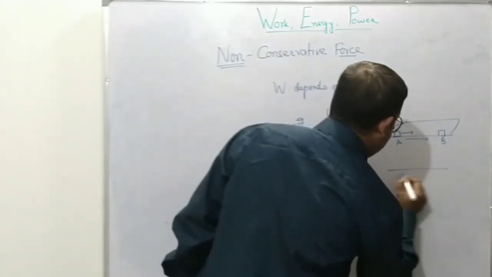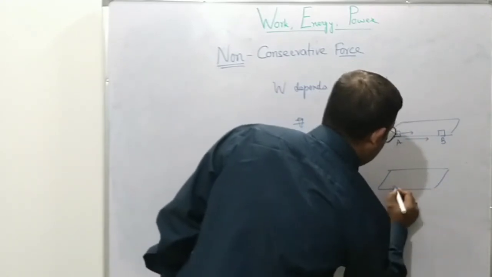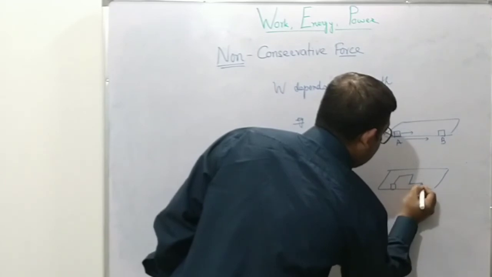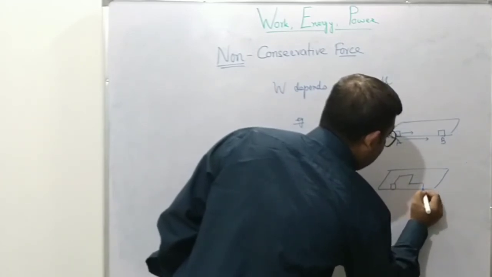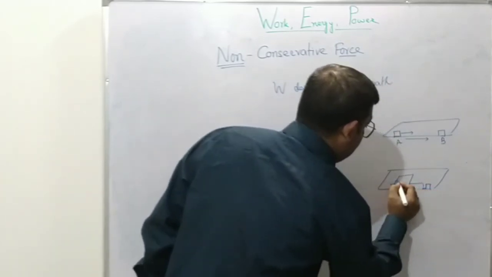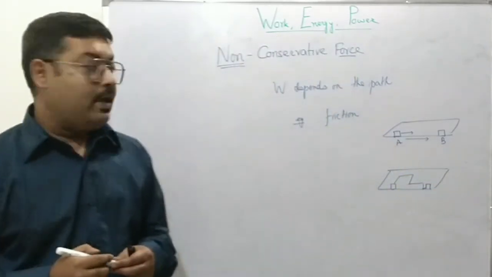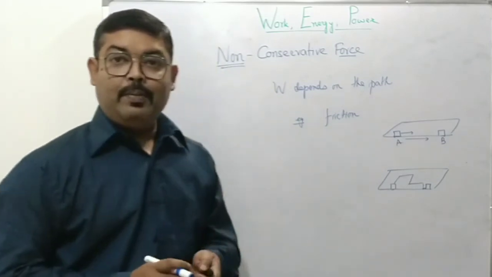And in the same plane, if we take the object and move along this and then this, then this, then this, and finally reach here, the path is different, the net distance traveled is different, then the work done will be different.